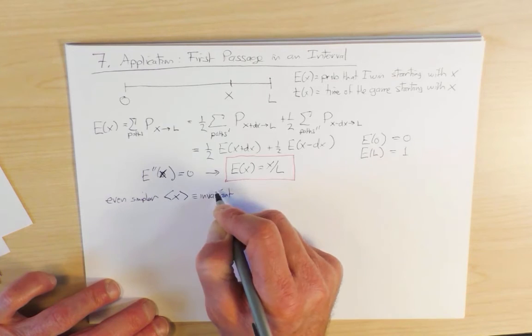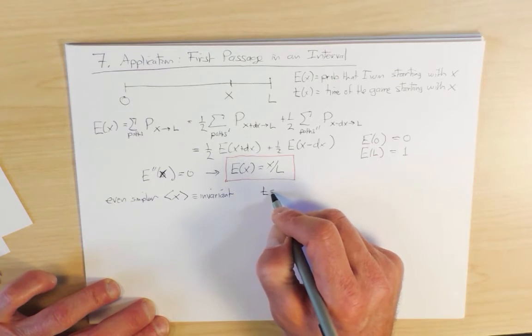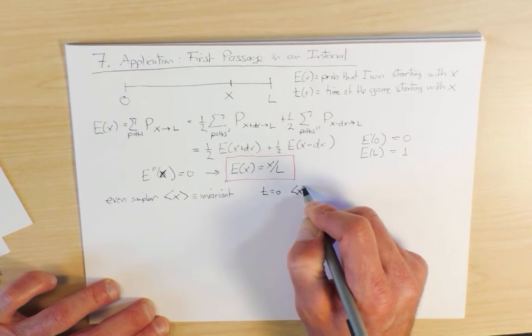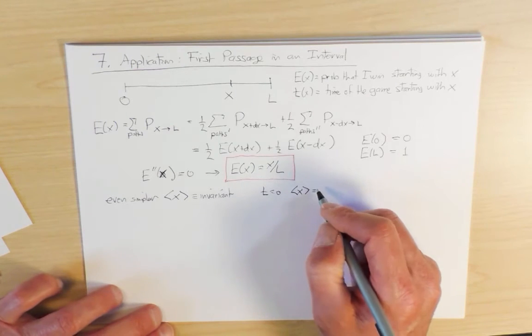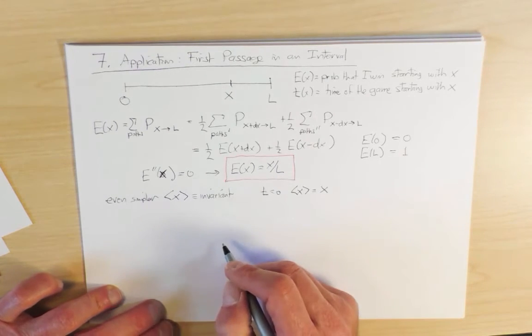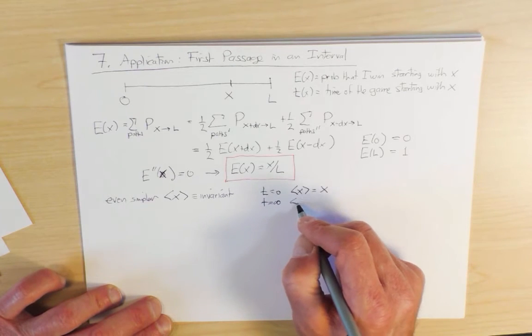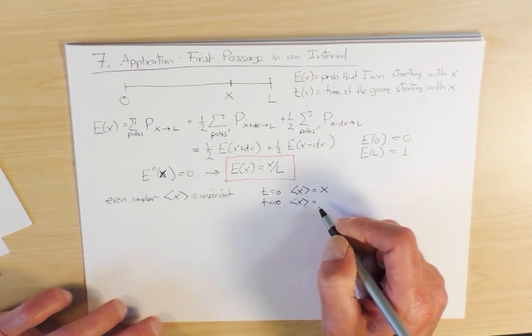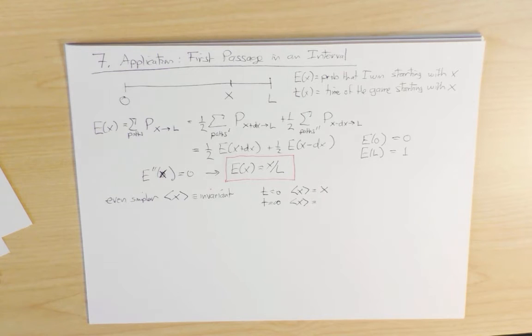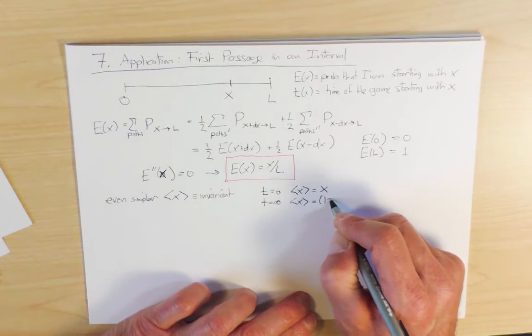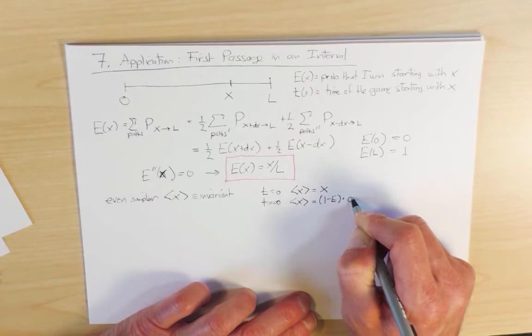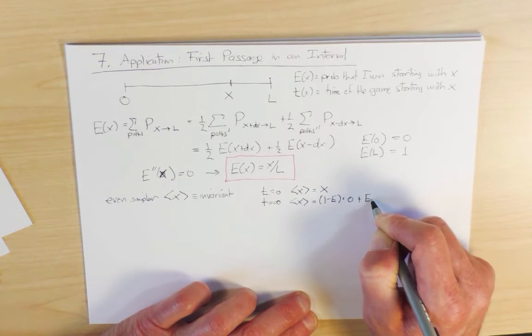So at t equals 0, my initial average position, by the definition of the problem, is x. At infinite time, when the game is finished, the mean position of the walker is, we have to sum up over the possibilities that happen at infinite time. With probability 1 minus E, I've lost, and so I'm at position 0. And with probability E, I've won, and I'm at position L.